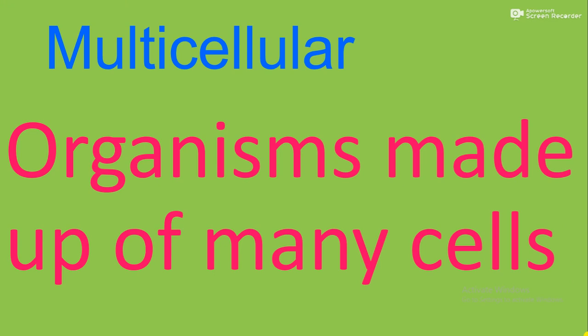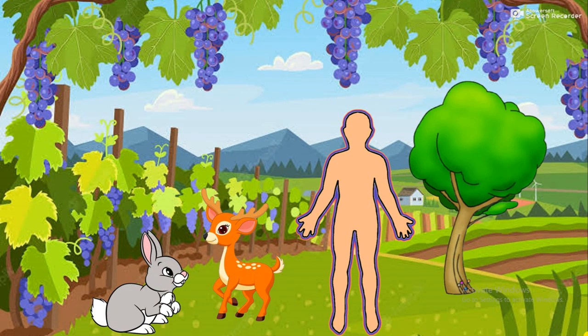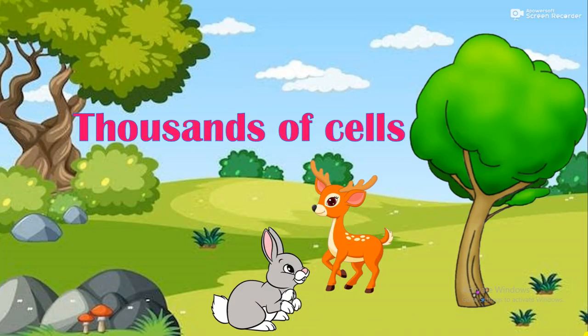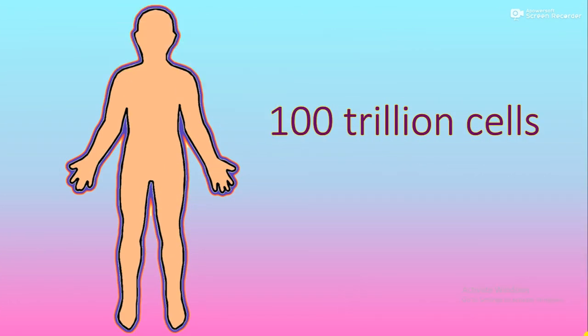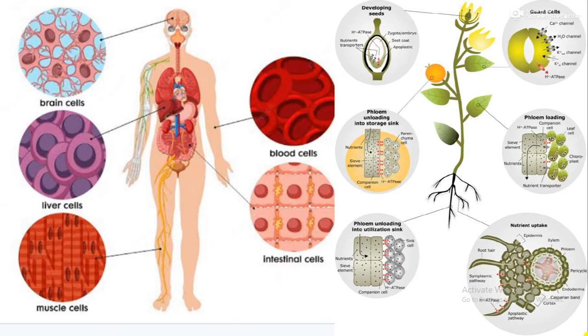Multicellular organisms. Living organisms that are made up of many cells are known as multicellular organisms. Human beings, animals and plants are multicellular organisms. Plants and animals are made up of thousands of cells. The adult human body has about 100 trillion cells. In multicellular organisms, instead of a single cell performing all the functions of life, cells are specialized to perform specific functions.